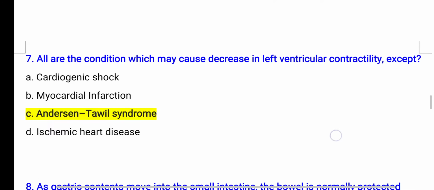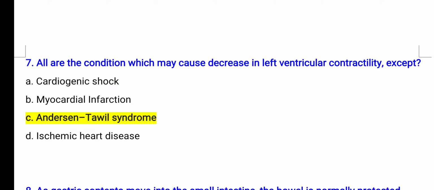Next is question number 7. All are conditions which may cause a decrease in left ventricular contractility, except. Option A is cardiogenic shock. Option B is myocardial infarction. Option C is Anderson-Tawil syndrome, and option D is ischemic heart disease.